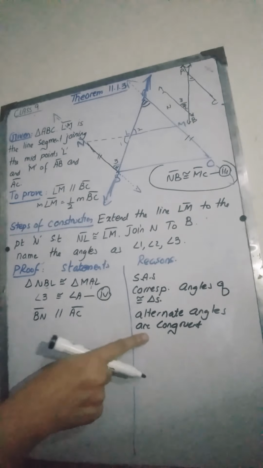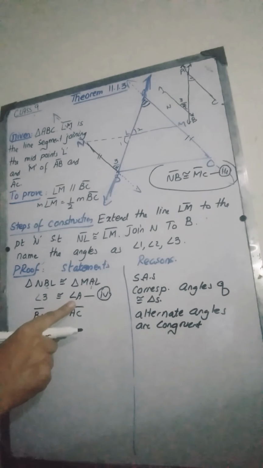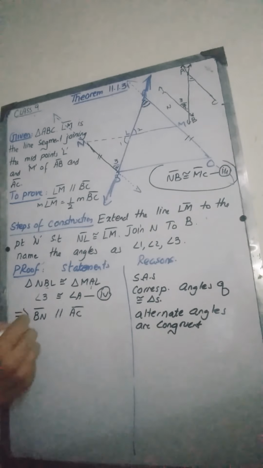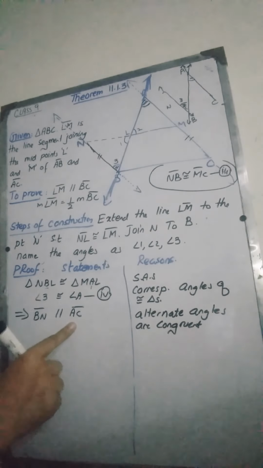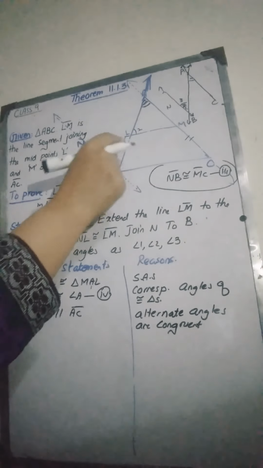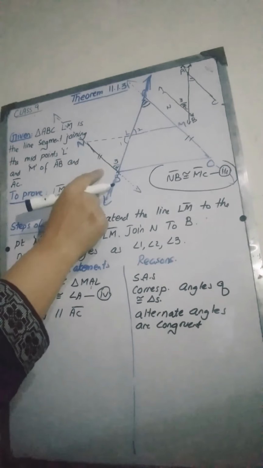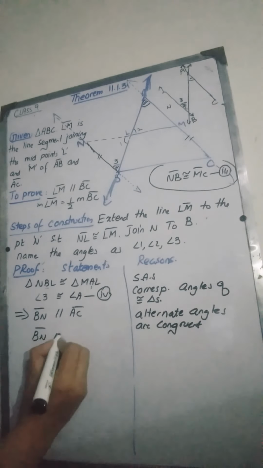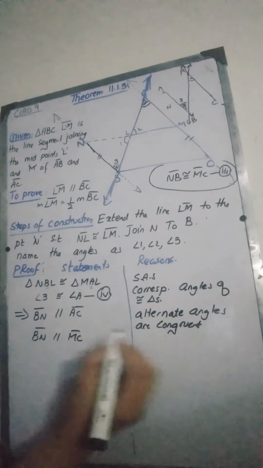So BN is parallel to this whole line AC. If it is parallel to AC, it means we can write that BN is parallel to MC. So we have proved that BN is parallel to MC.